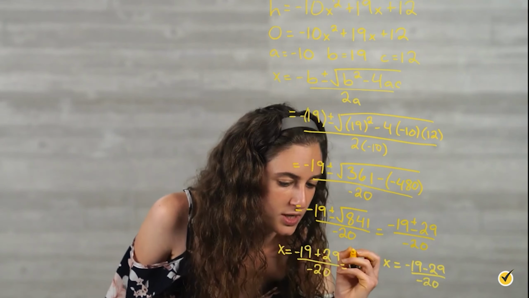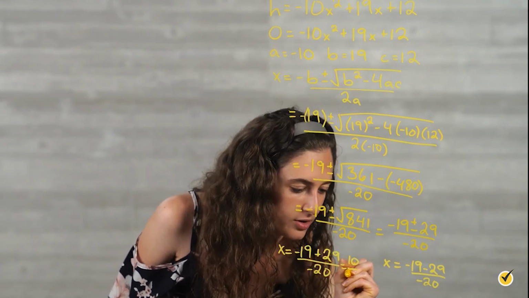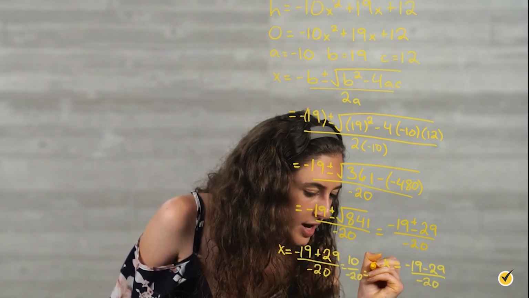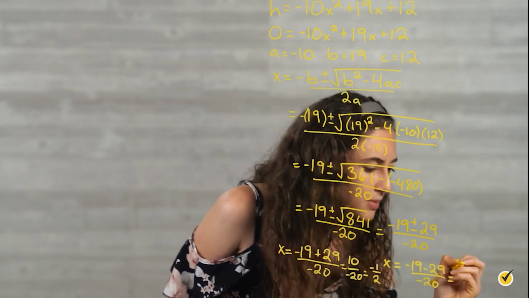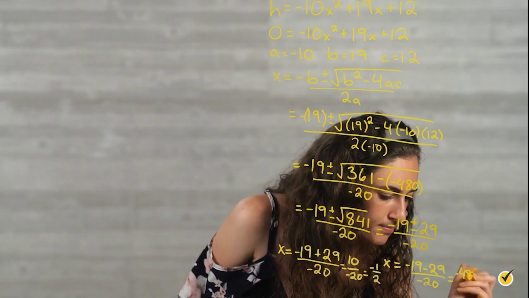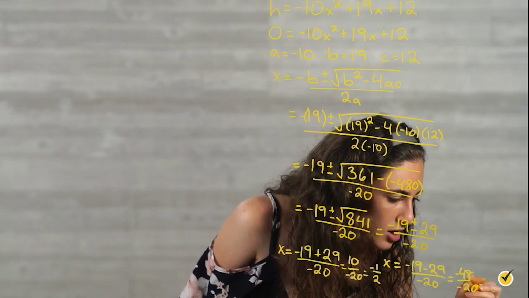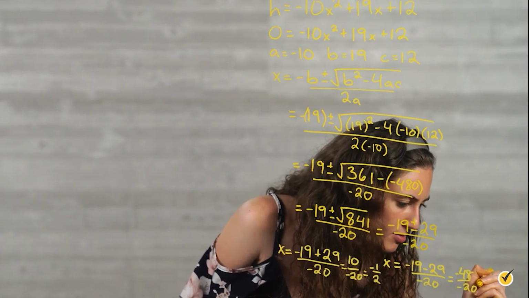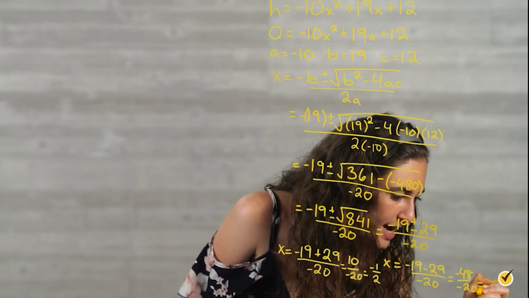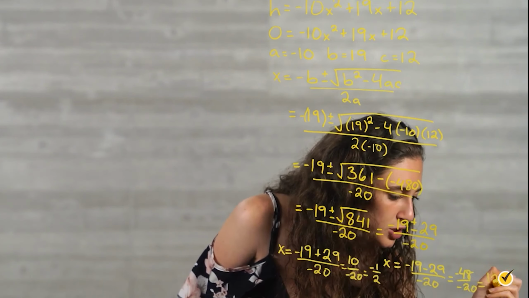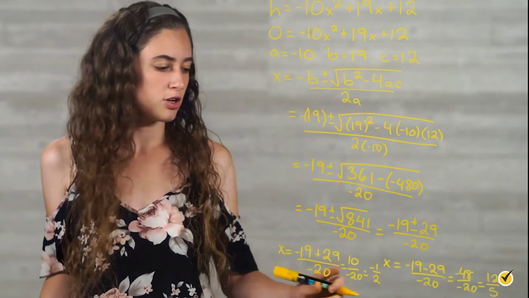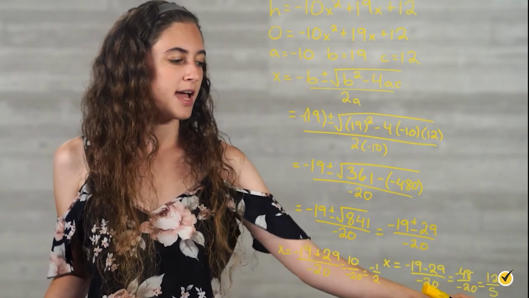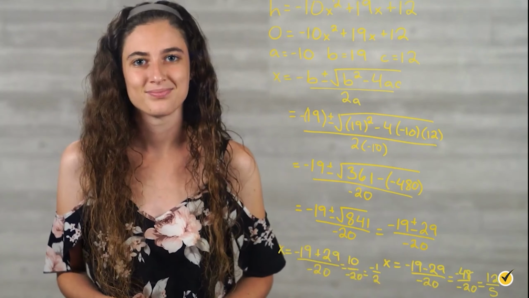Negative 19 plus 29 is equal to 10 over negative 20, which simplifies to negative 1/2. And over here, negative 19 minus 29 is negative 48 over negative 20. Our negatives will cancel each other out. And if we divide both the numerator and denominator by 4, we'll get 12 over 5. So the solutions to this equation are x equals negative 1/2 and x equals 12 over 5.